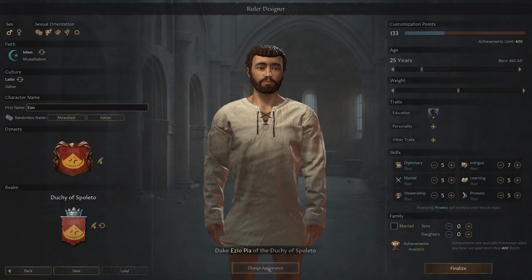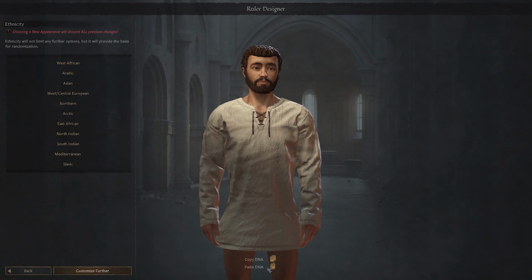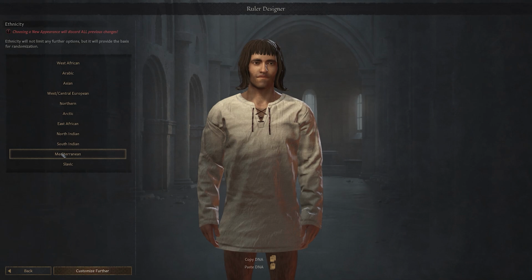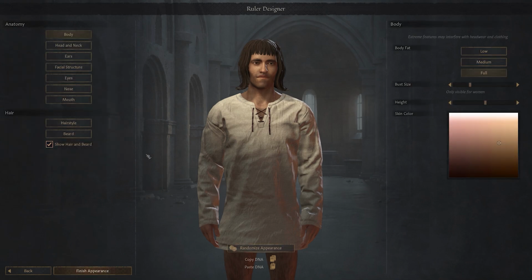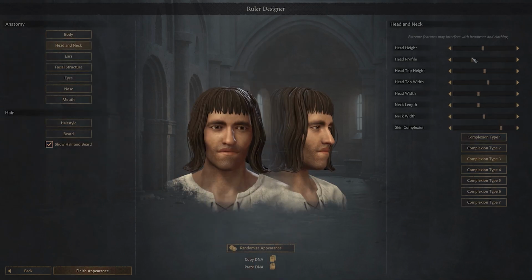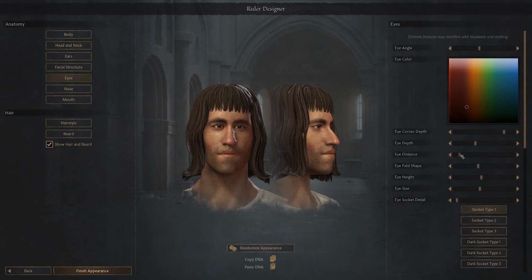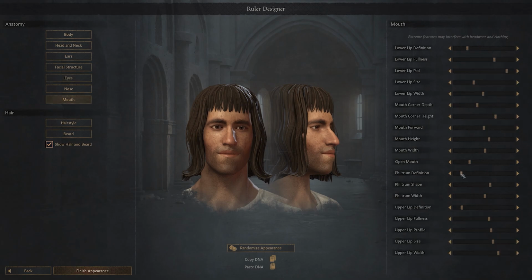Next, we'll change the appearance of our character. Here, again, we're working on a purely cosmetic level, with edits not having any gameplay impact, though they will impact what your children will look like and their children after them. The options here allow you to do all manner of impressive sculpting, as you can see here, allowing me to adjust the various key features to a great degree.